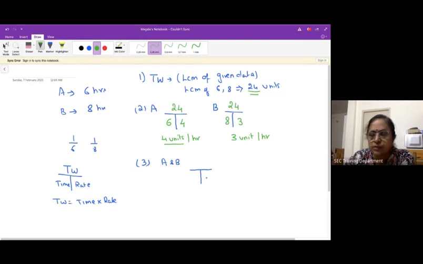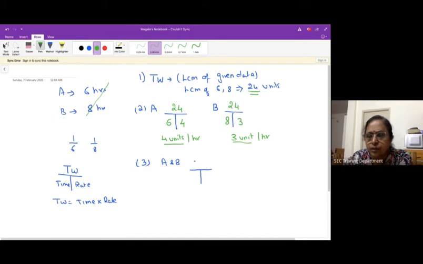The first thing you can fill is the rate. A can complete 4 units every hour, B can complete 3 units every hour. These are the 3 data mainly required. Once you have converted this into units, the data given in the problem is not required.